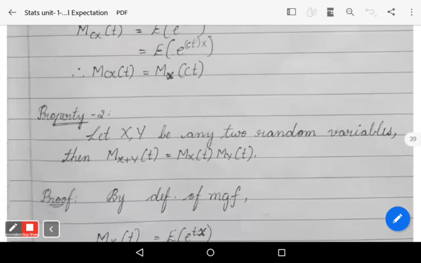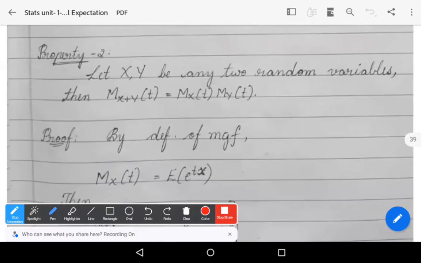Let us see the second property. Property number 2. Let capital X and Y be any two random variables. Then mx plus y of t is equals to mx of t into my of t. This is known as the additive property of moment generating function for two random variables.